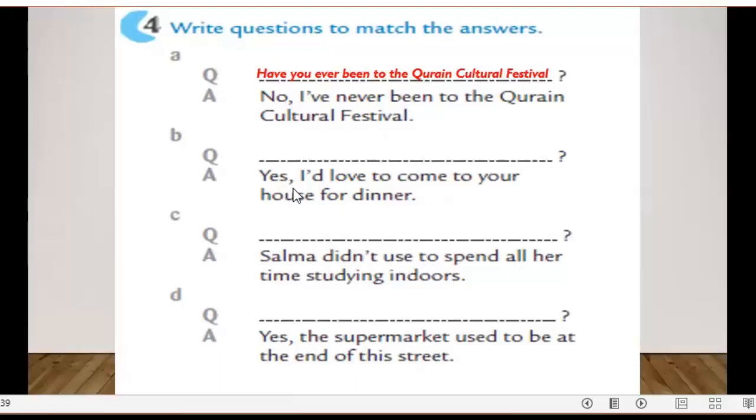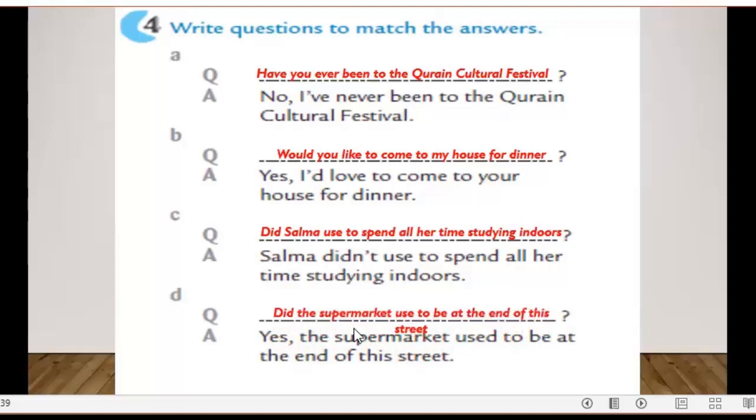So here's the answer. Yes, I would love to come to your house for dinner. And the question here: would you like to come to my house for dinner? Next one, did Selma used to spend all her time studying indoors? And number D, did the supermarket used to be at the end of this street?